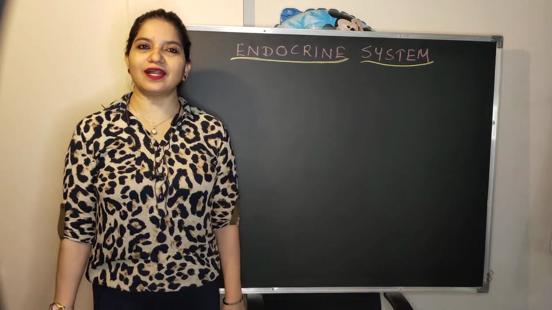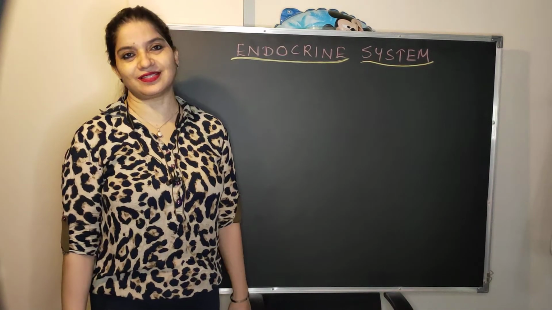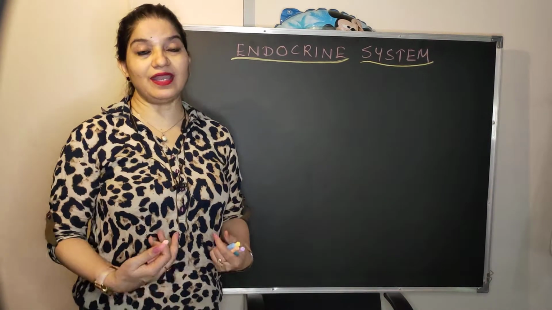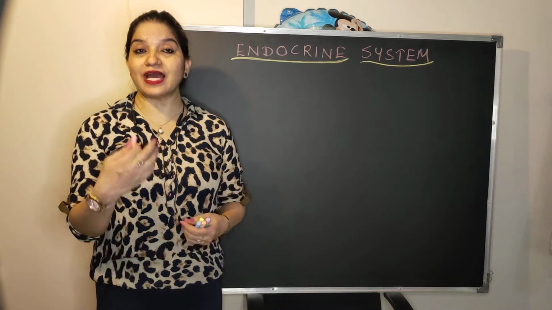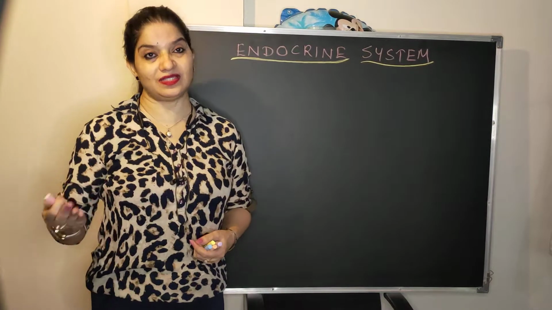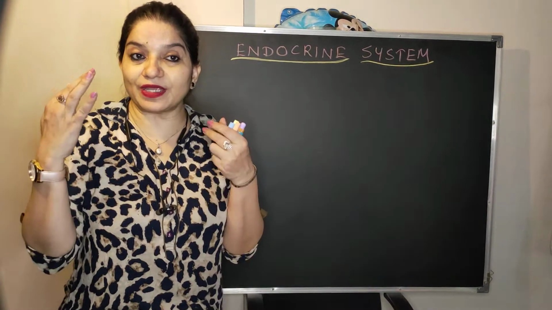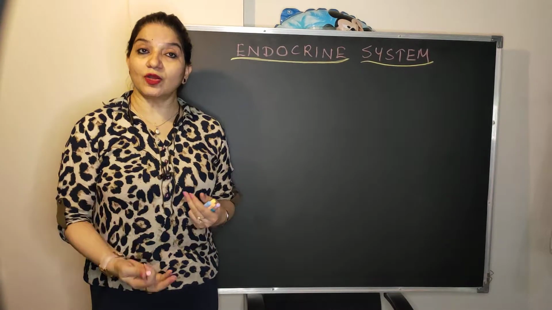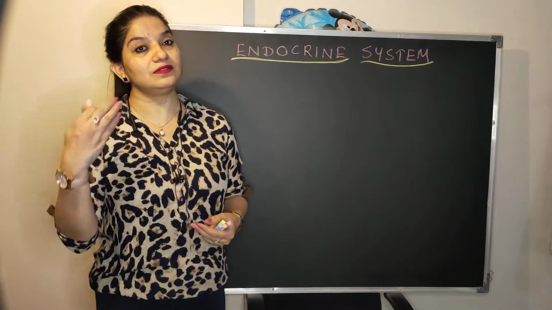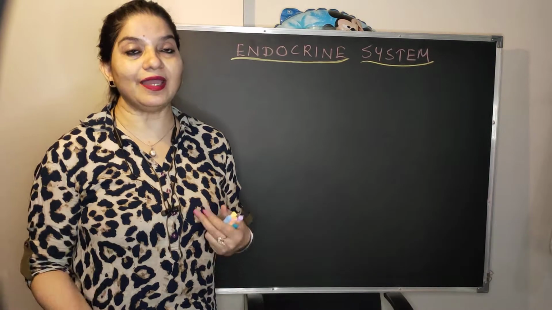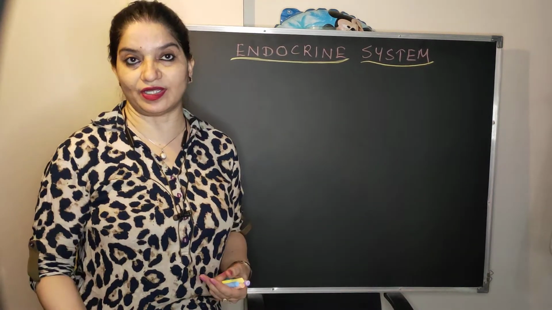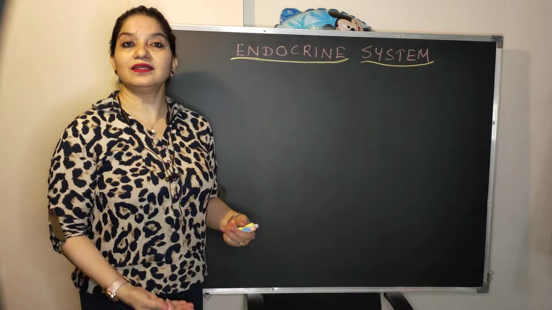Today I am going to start a new topic, that is endocrine system. Now what basically is endocrine system? See, our body has a complex mechanism. So it has to be controlled in a sequence manner and it has to be controlled on time. So who does this? This is done by hormonal coordination along with nervous system. So today I am just discussing two examples of how endocrine system regulates our body, and then I'll start the glands.